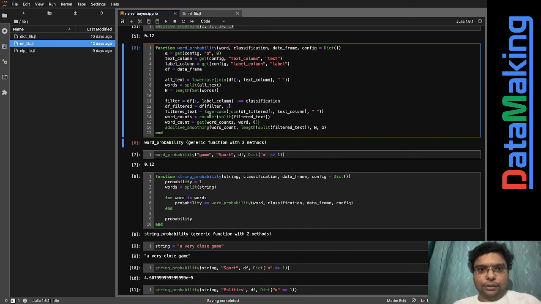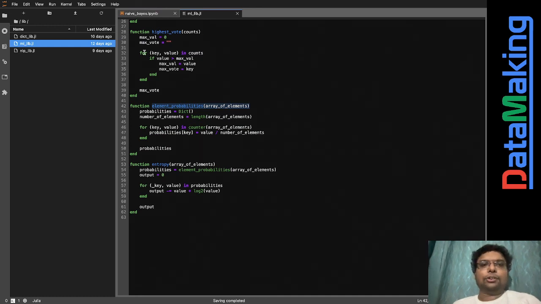So in this word counts, we are putting it as counter and split of this one. You need to go to this MLlib and look into this counter to see what it is doing.